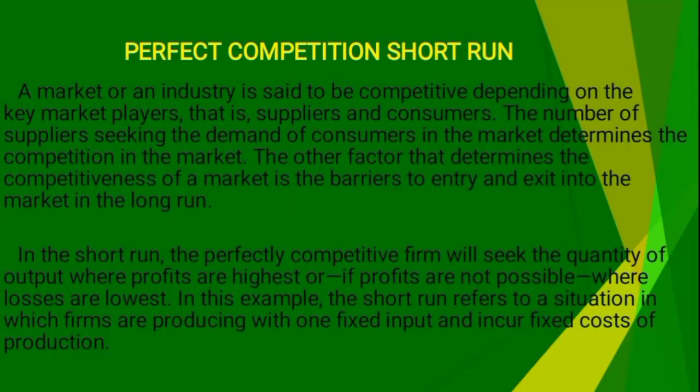Perfect competition short run. A market or an industry is said to be competitive depending on the key market players, that is, suppliers and consumers. The number of suppliers seeking the demands of consumers in the market determines the competition in the market. Another factor that determines the competitiveness of a market is the barrier to entry and exit in the long run. In the short run, the perfectly competitive firm will seek the quantity of output where profits are the highest, or if profits are not possible, where losses are lowest.